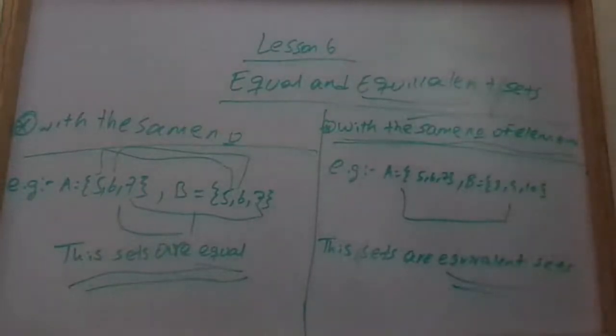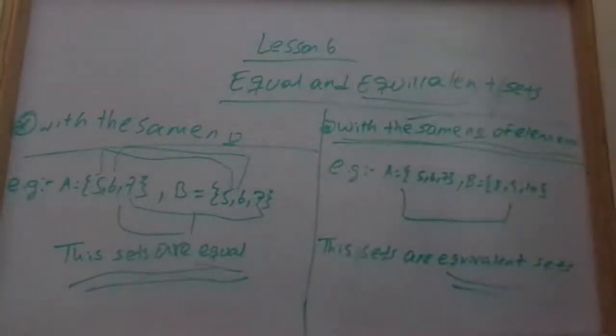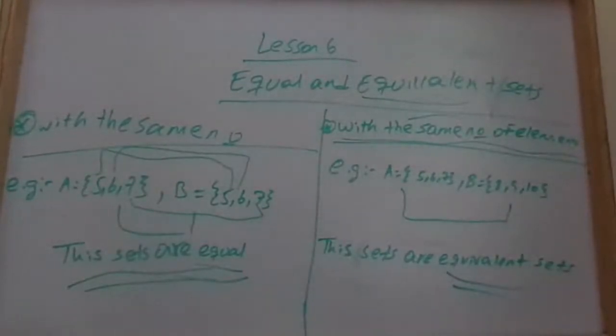So this lesson is going to be short and simple, because we are going to learn about equivalent and equal sets. I'm just going to erase the blackboard and give you two other points about union and intersection. On lesson 7 we are going to revise both of them and have practice examples. On lesson 7 we are going to finish sets, and then start a new lesson about other kinds of maths units.